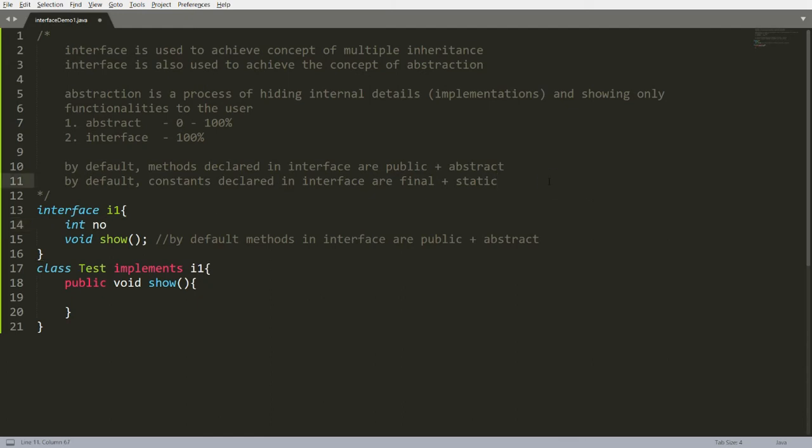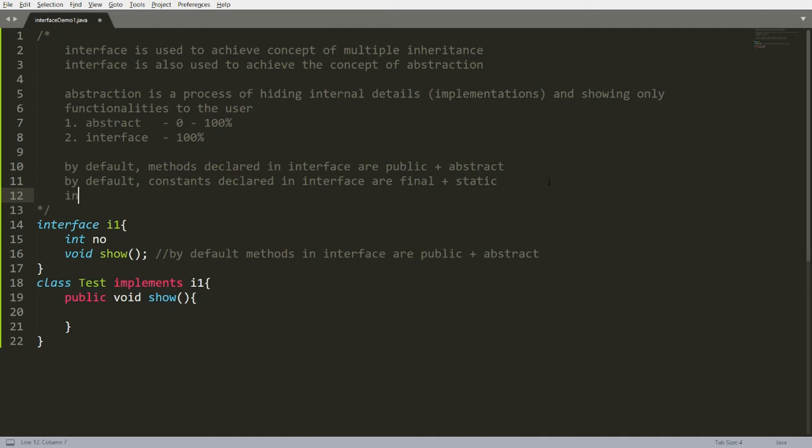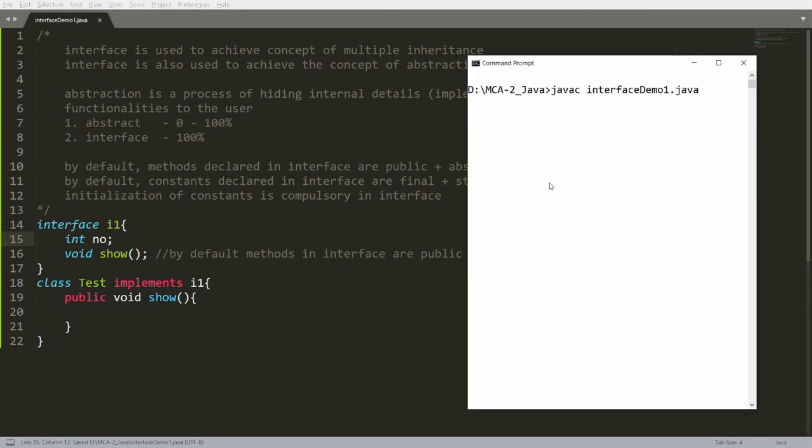So you need to remember the point that initialization of constants is compulsory in interface. If you are not initializing this, then also you will get an error. Let me compile this. So you people will get the idea that the error "= expected" is shown over here.